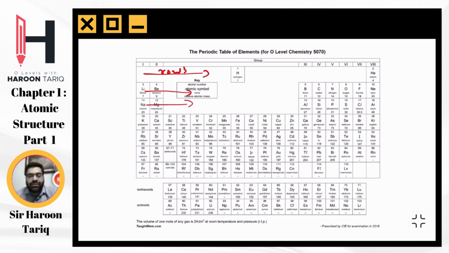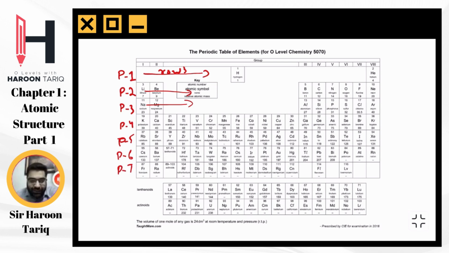Rows are periods here. This is period number 1. This is period number 2. Rows are periods basically. This is period number 3, period number 4, period number 5, period number 6, period number 7. So we have a total of 7 periods in the periodic table.